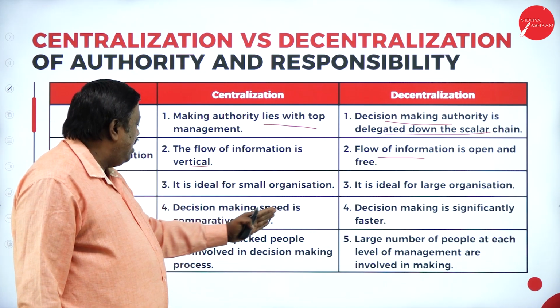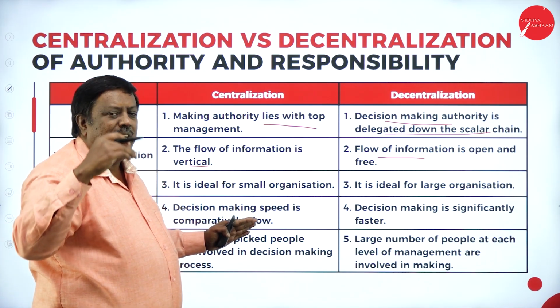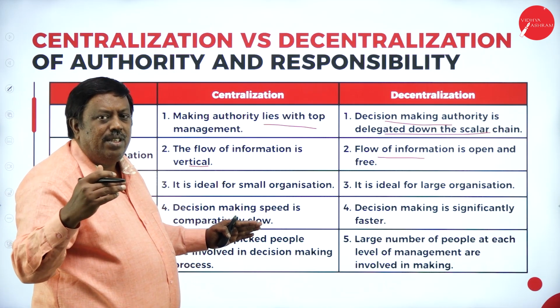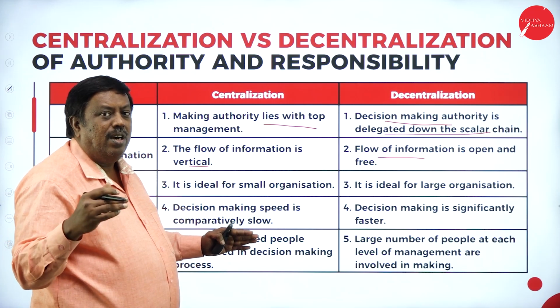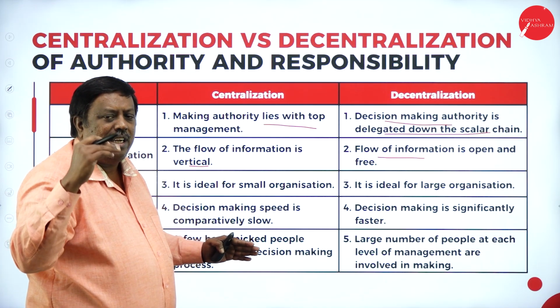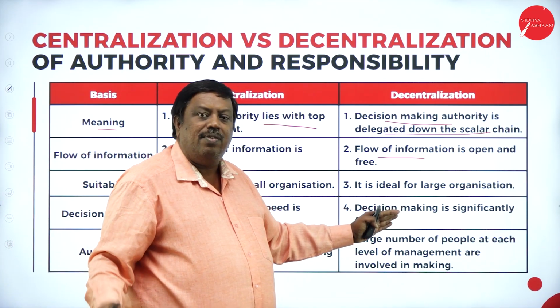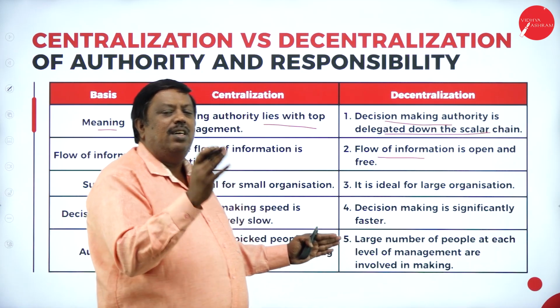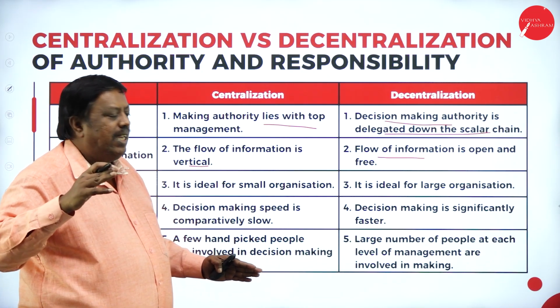Decision making speed is comparatively slow in centralization because the top level, middle level and lower level are involved in taking certain decisions. It may take time and delay the work, or there may be a stoppage of work because the decision has not been taken by the top level. But in decentralization, decisions will be taken immediately. The work will move faster, and we can complete the task without any hurdles.